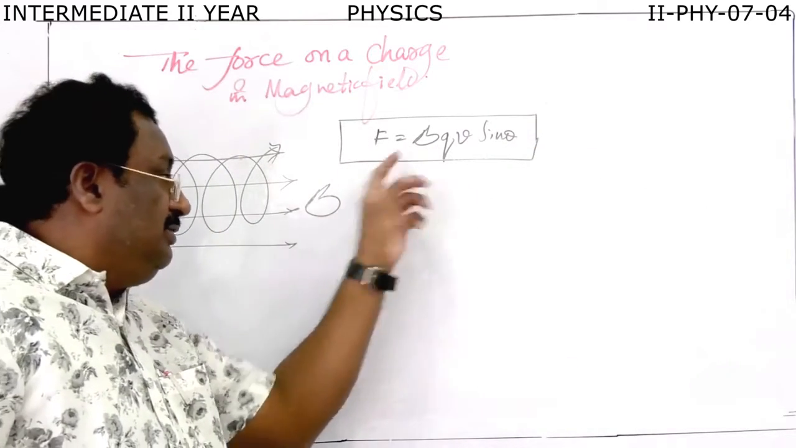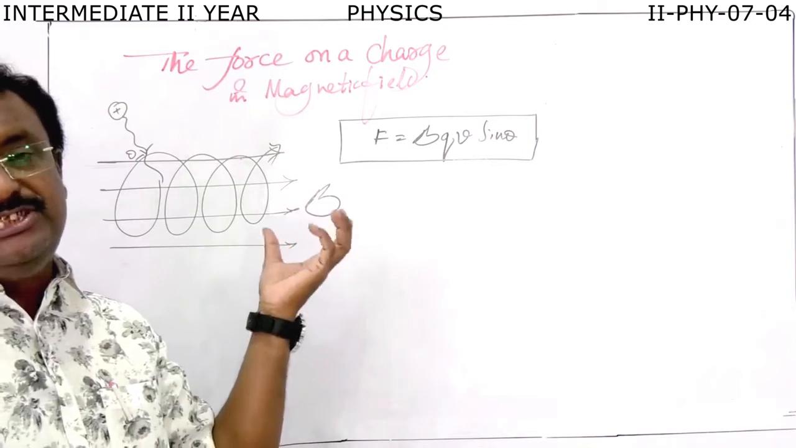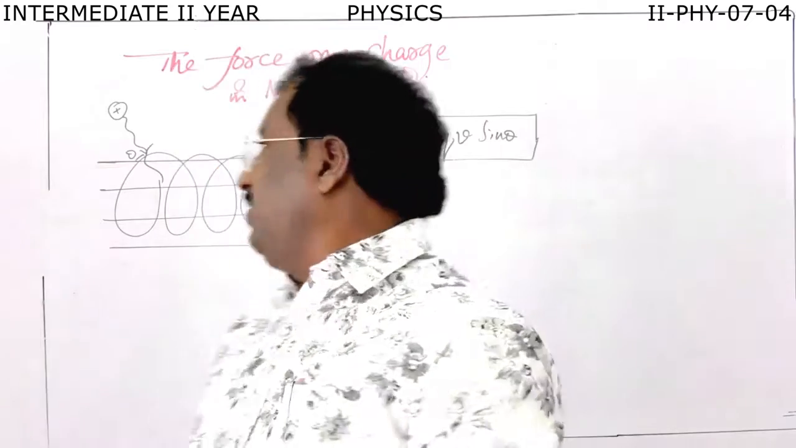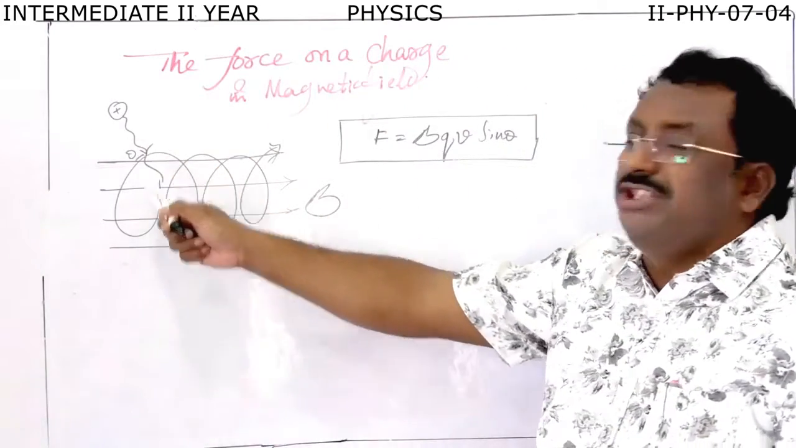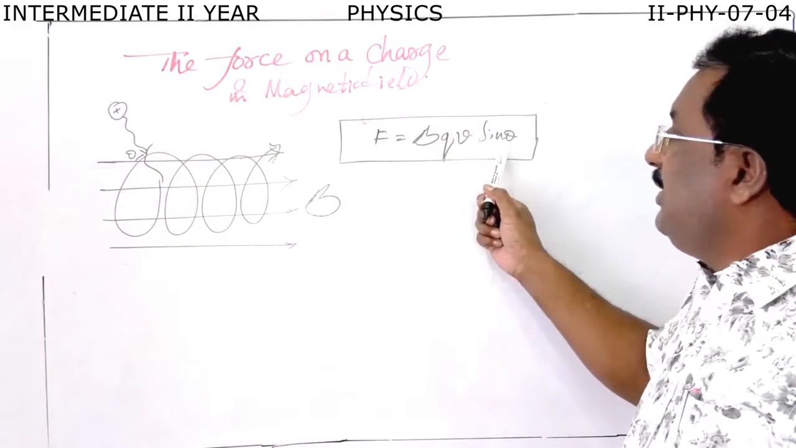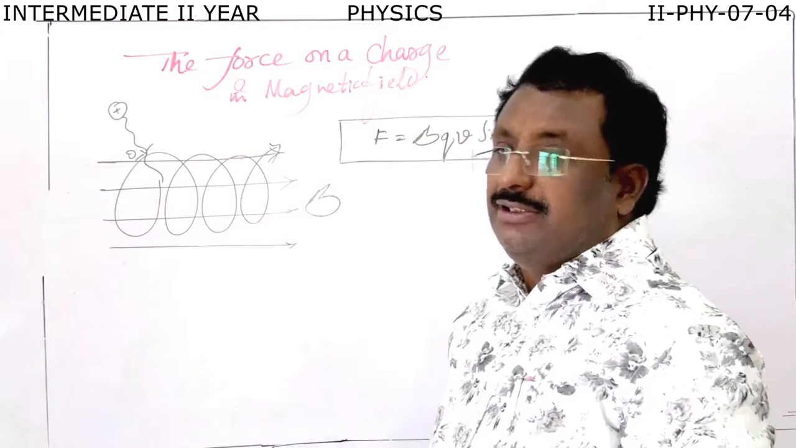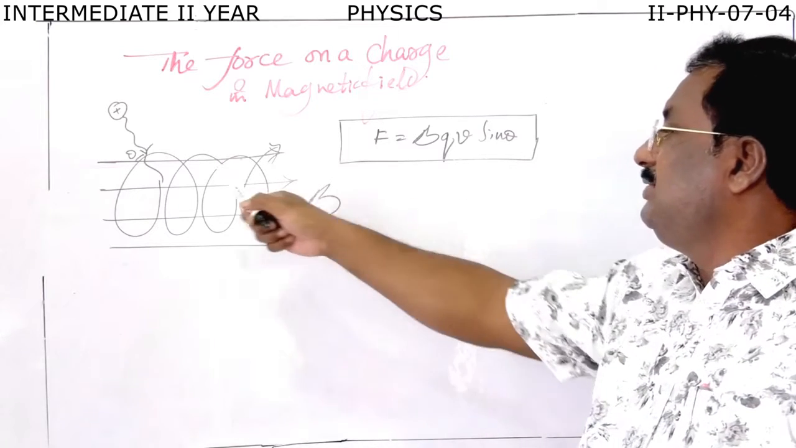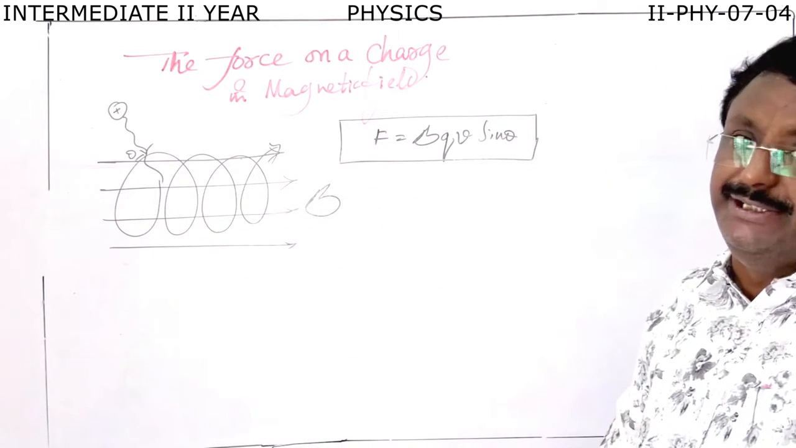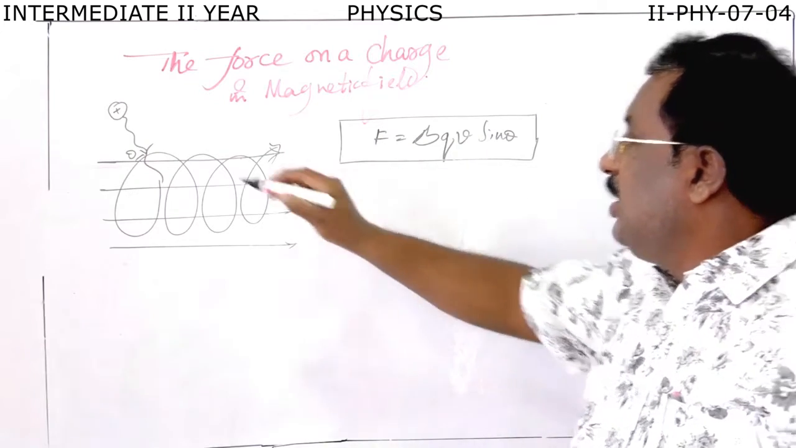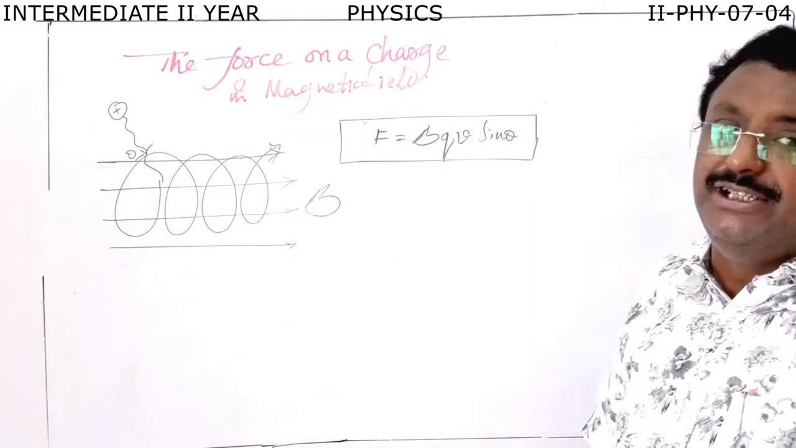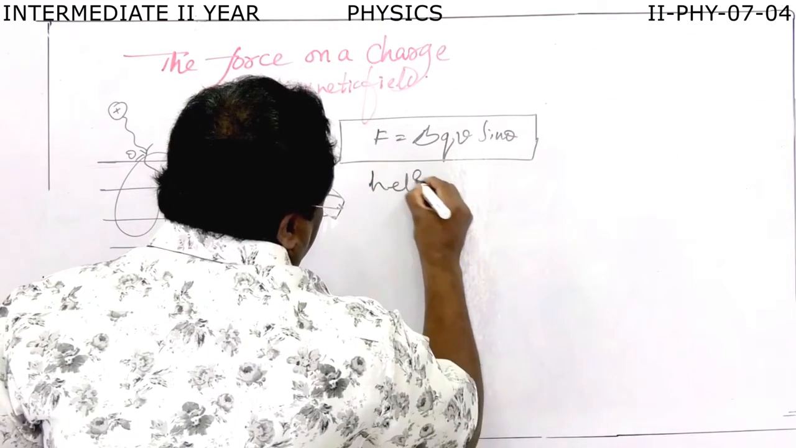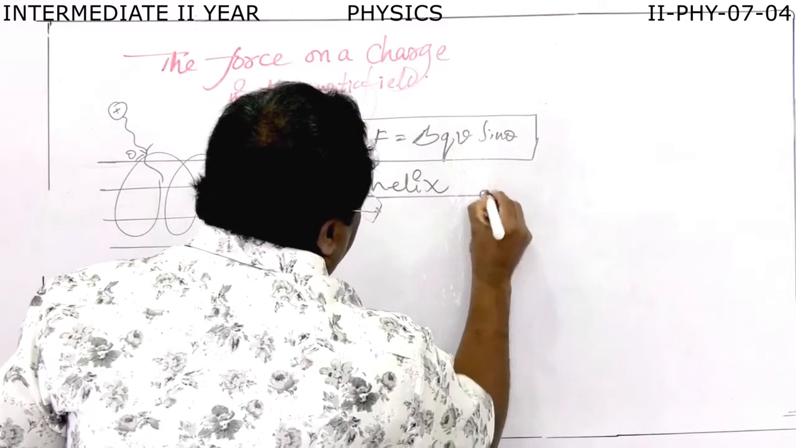Here, what is B? The strength of the magnetic field. What is Q? The magnitude of the charge. What is V? The velocity of the charged particle. What is theta in sin theta? The angle between the direction of velocity and the magnetic field. On those four factors, this force depends. Because of this force, the particle is revolving in the magnetic field in a helix path.